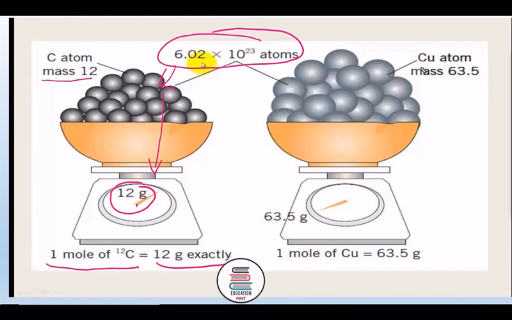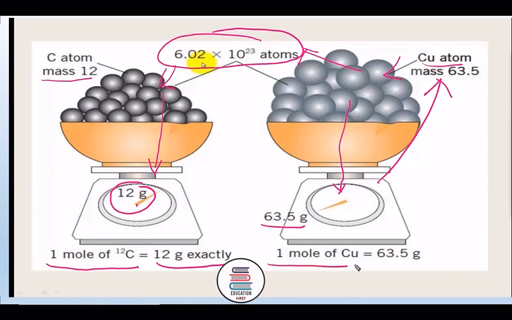In the same way, if we are taking copper atoms, this much amount of atoms, that is 6.022 into 10 to the power 23 atoms, then the mass of these atoms will be 63.5 gram, which is the molecular mass of copper.